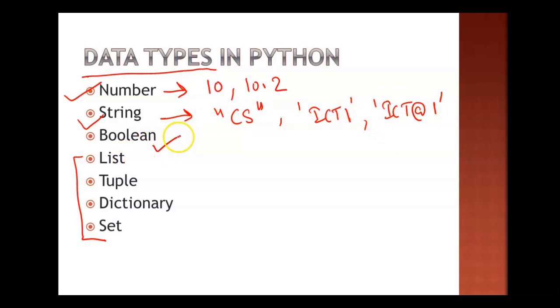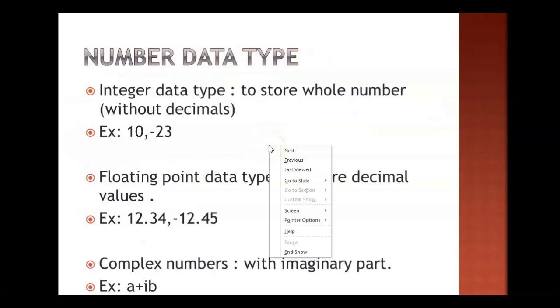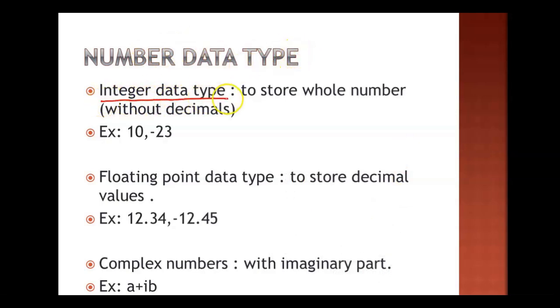Then we have Boolean data type, we have list, we have tuple, we have dictionary, and we have sets. Okay, so one by one we are going to cover all these data types in details. So in starting, we are starting from number data type. So number is the number values. Okay, number is numeric values, numeric data type. So three types of numbers I have mentioned here. We have the integer data type, we have the floating point data type, and we have the complex numbers.